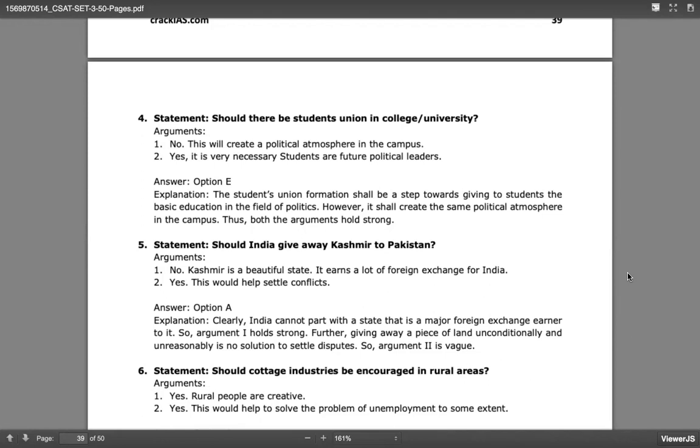So students should understand the concept of election, how a leader will take care, how the volunteers should take care of the discipline of the school or the college. So for all these things, definitely it should be. So here it is option E. That means both argument 1 and 2 are very strong, correct?